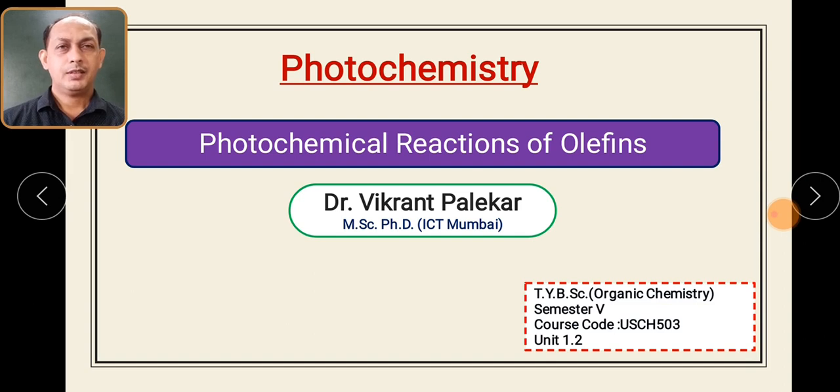In the earlier two sessions, we tried to study the basic concepts related to photochemistry. We have come to know that organic reactions can be carried out with the help of irradiation by a light source in the UV and visible region. Then we also learned some concepts related to the singlet state and triplet state, what spin multiplicity is, and how these states get converted.